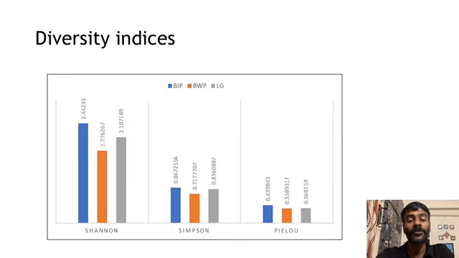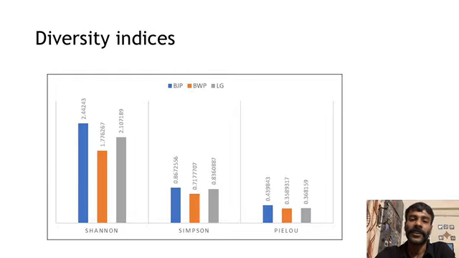Diversity indices, however, provide a more nuanced picture. For example, the Simpson index showed BJP as more diverse than LG despite having fewer species. This lower evenness in the remaining parks is also suggested by Pielou's index. The higher value of BJP indicates more evenness in comparison to other parks.